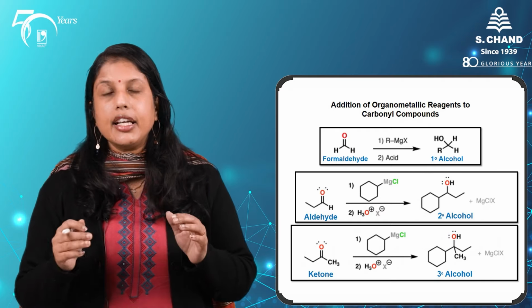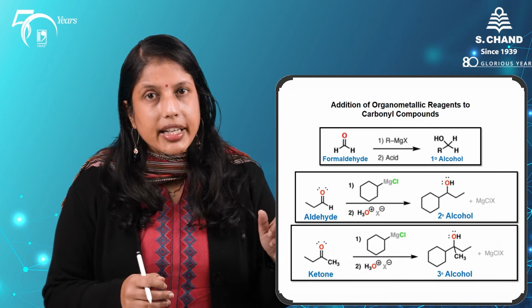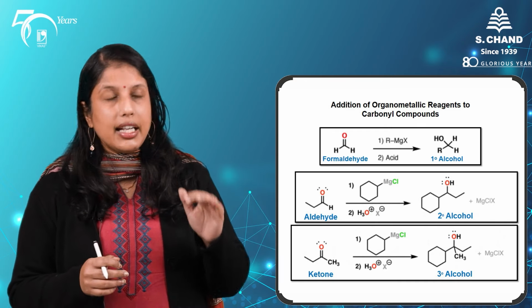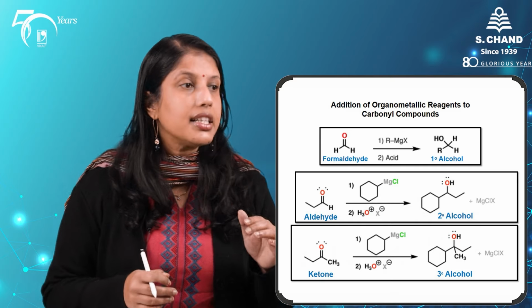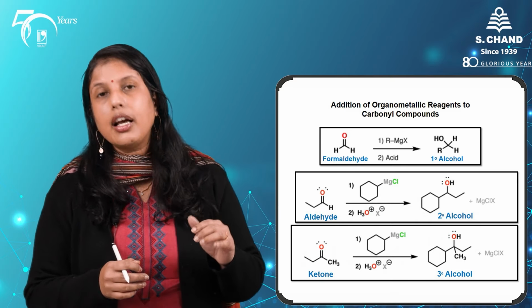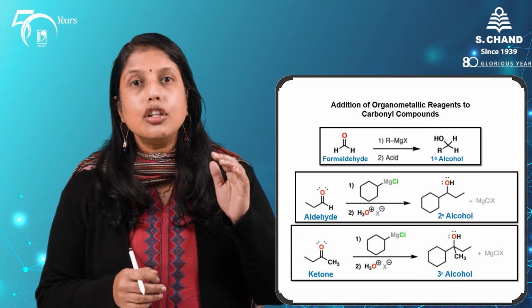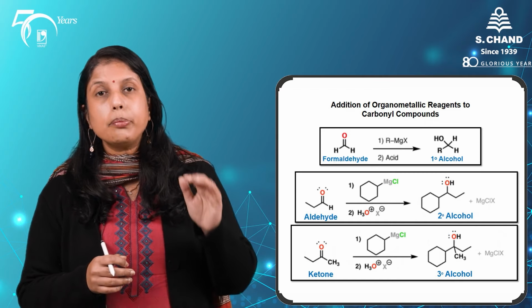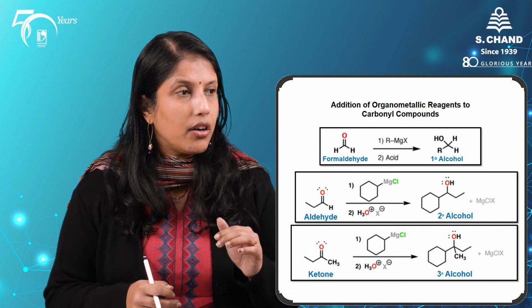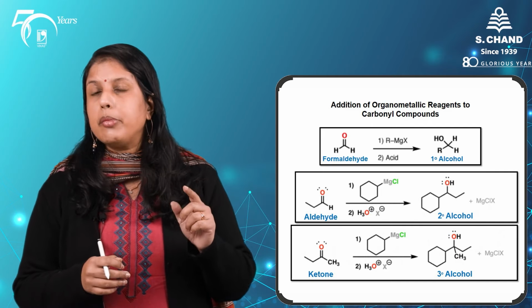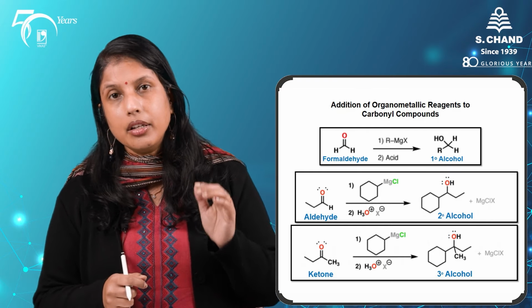So following the above protocol, addition of the Grignard reagent to an aldehyde followed by protonation will give us secondary alcohols, and finally the reaction of the Grignard reagent with ketones followed by protonation will give us the tertiary alcohols. And in each case, remember, there is the formation of a new carbon-carbon bond.